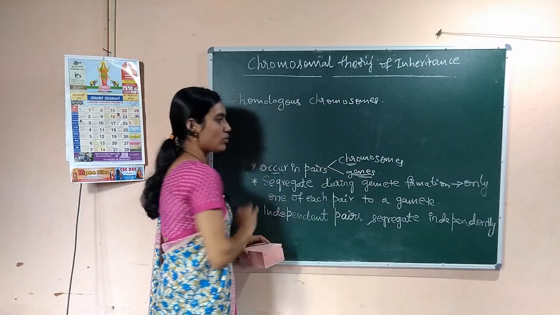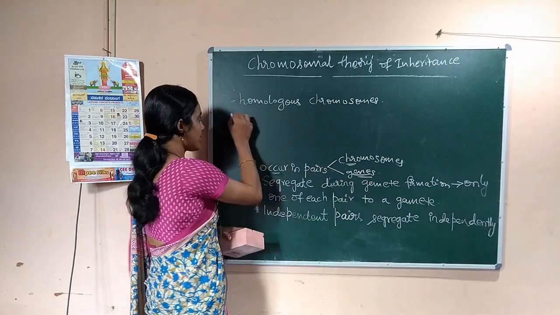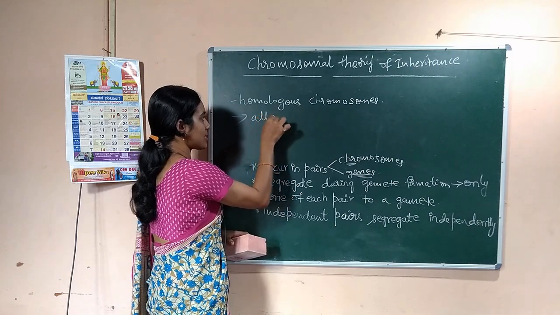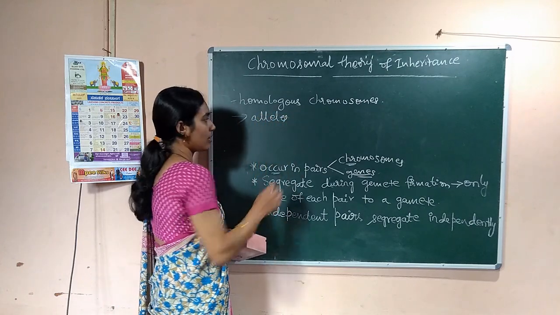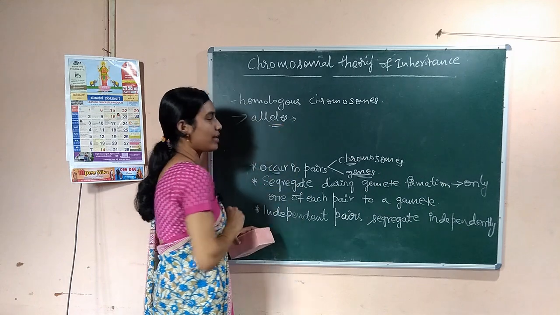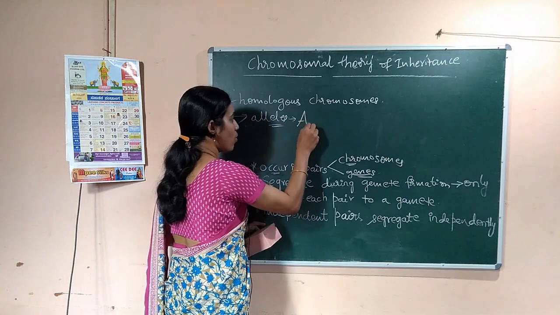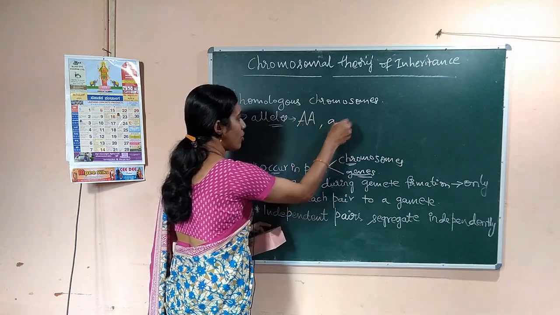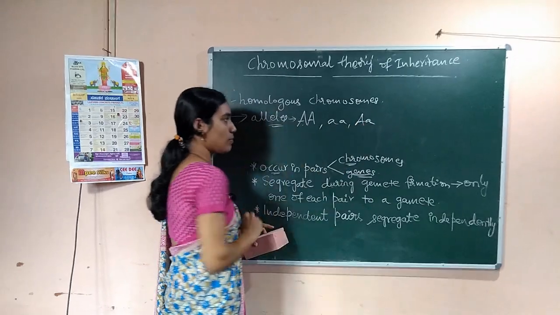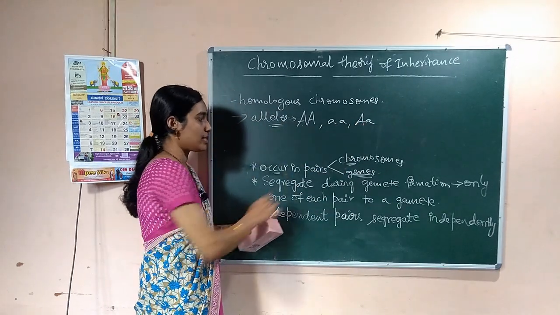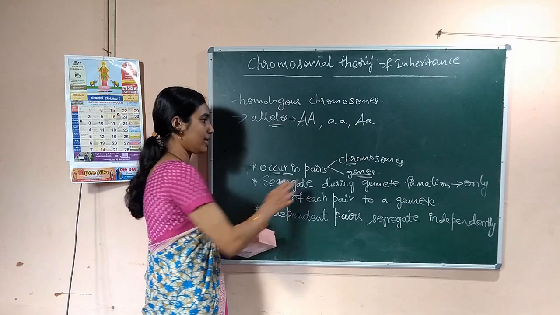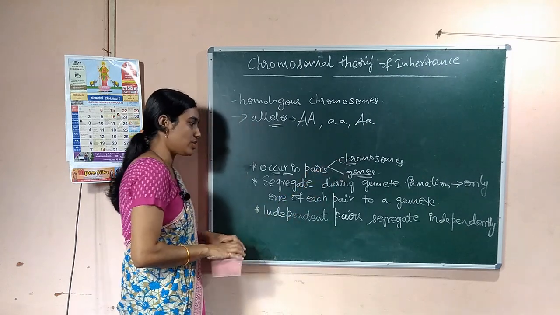And genes are also present in pairs. That's what we call alleles. The genes always occur in pairs. That is how we write AA, or small a small a, or capital A small a, always present in pairs. This is one more parallel character of chromosomes and genes.